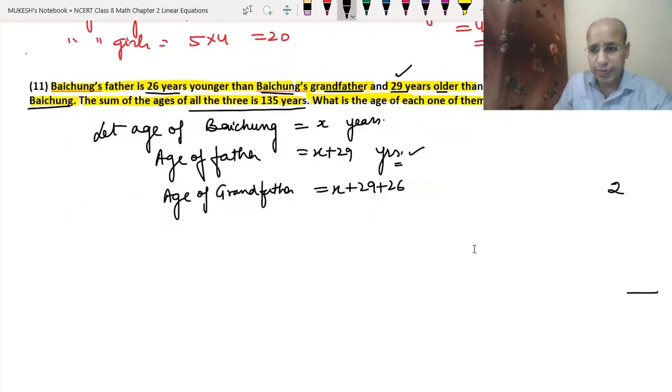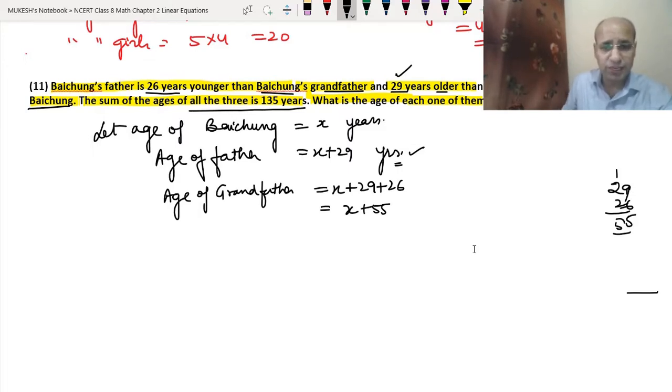So 29 plus 26 is 55. So we got x plus 55. Now the sum of all these three is 135 years. That means x plus x plus 29 plus x plus 55 is 135. So our equation is x plus x plus 29 plus x plus 55 equals 135.